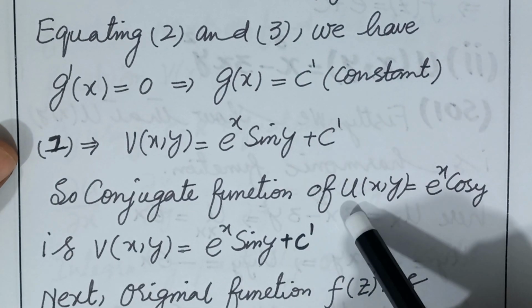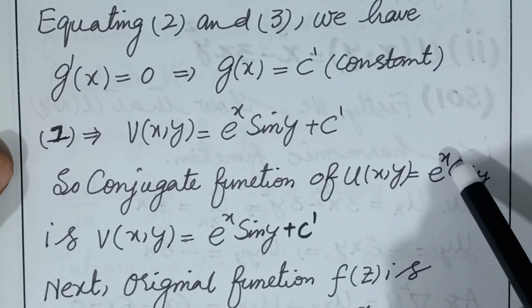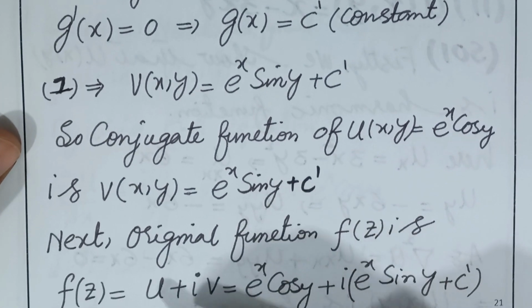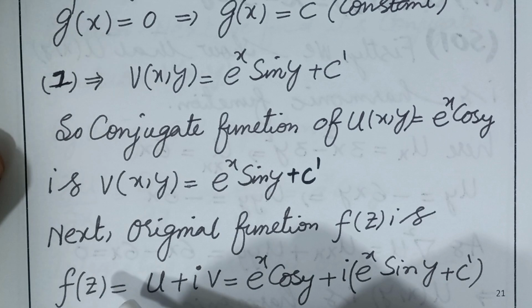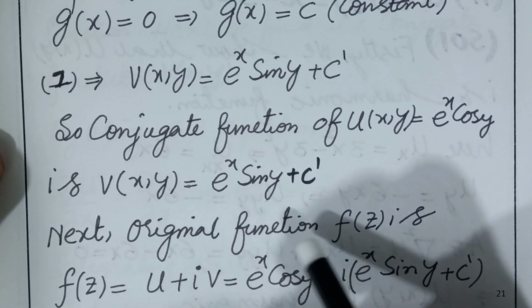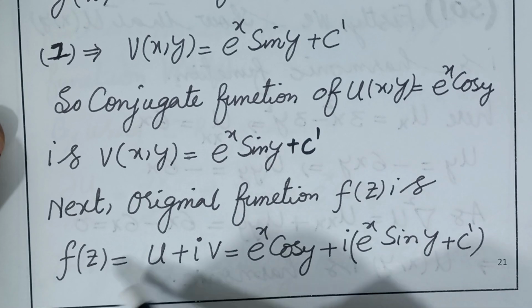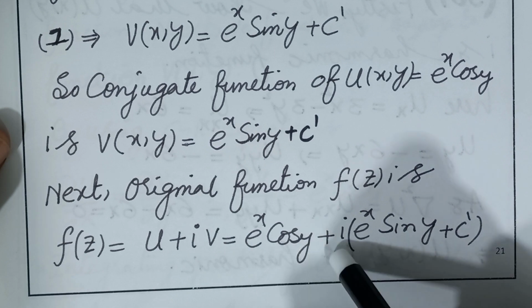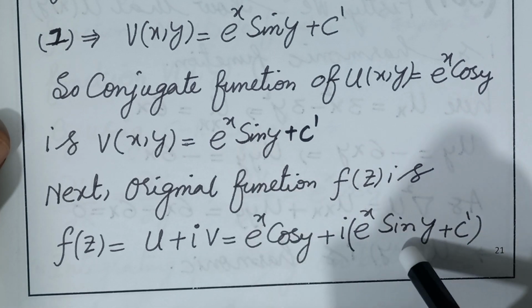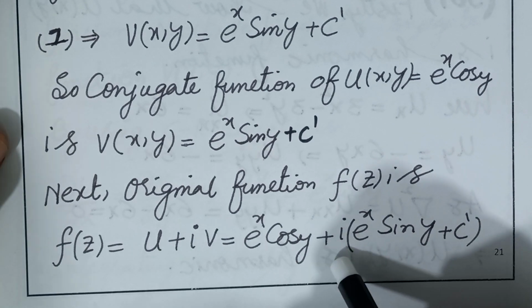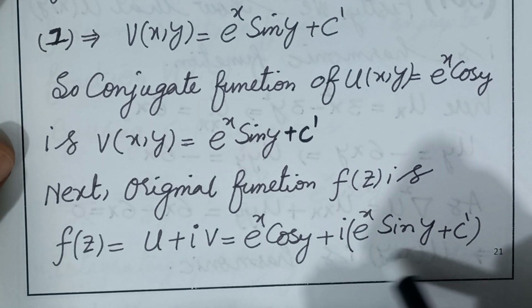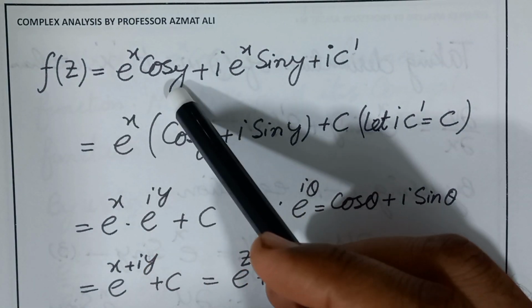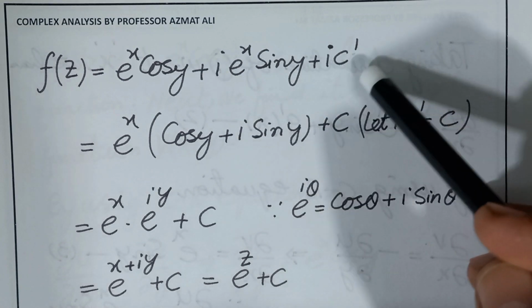So the conjugate function of u, that is e raised to power x cos y, is v, which is equal to e raised to power x sin y plus c dash. Next and the last thing, we have to find the original function f of z. f of z is equal to u plus iota v. Here u is e raised to power x cos y, plus iota times v, where v is e raised to power x sin y plus c dash. By multiplying iota inside the brackets, we have f of z equal to e raised to power x cos y plus iota e raised to power x sin y plus iota c dash.